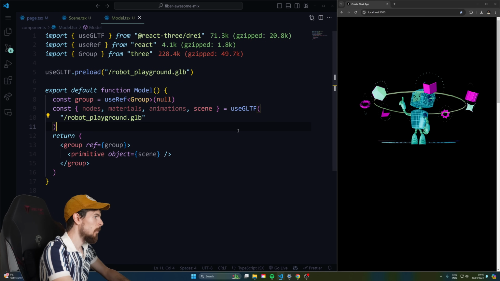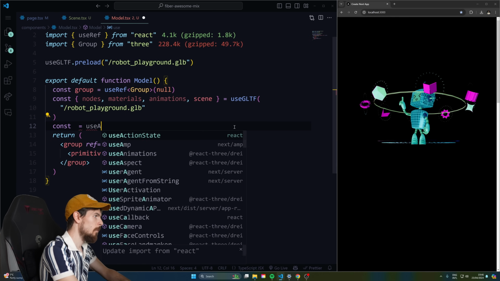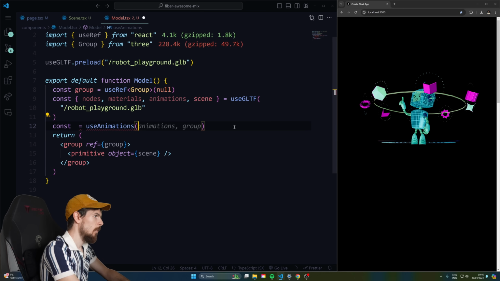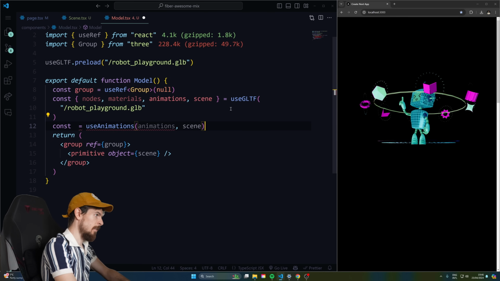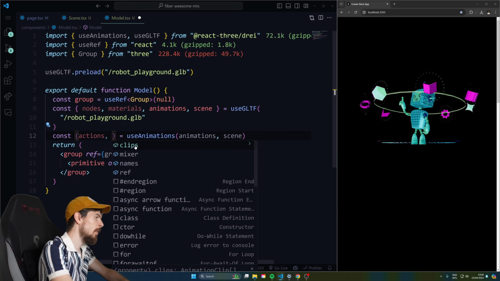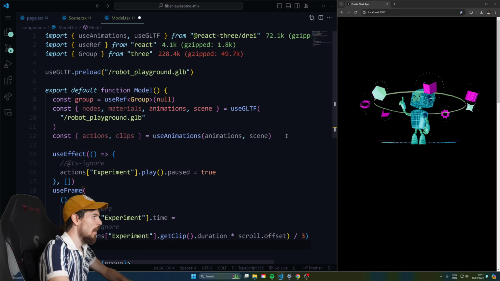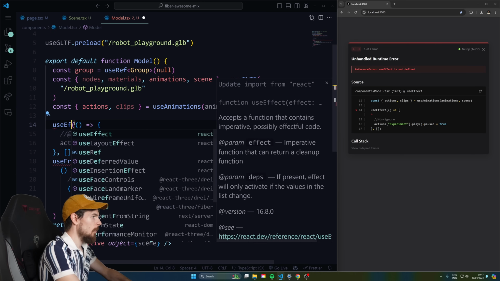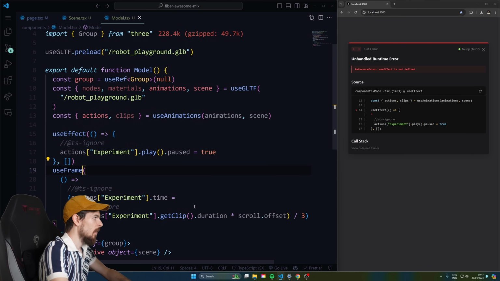Now back in the model, let's go down here. We can get this useAnimations hook from Drei, like that. And we'll need to pass down 2 things here, the animations that we're getting from the robot and also the scene itself. Now here you'll have actions, which holds basically all the different animations you have on it, and clips as well. So let's extract these 2. And then here's the little magic that you can run. useEffect, we'll need to import useEffect, and useFrame from fiber. Okay, so let's hit save.